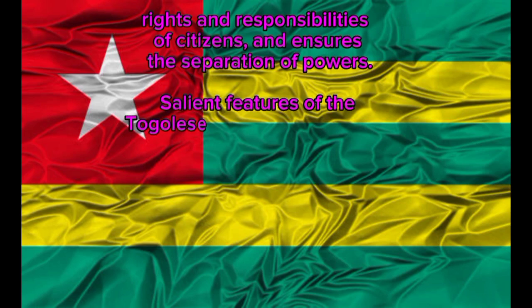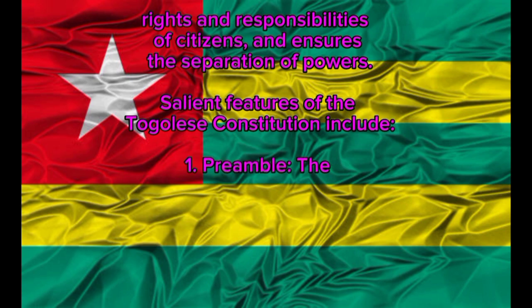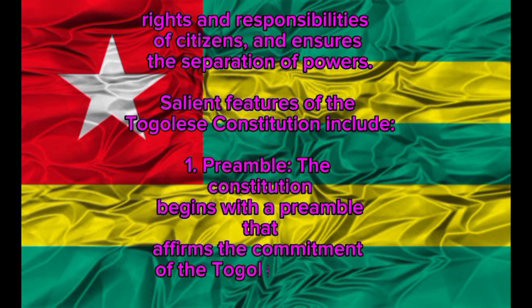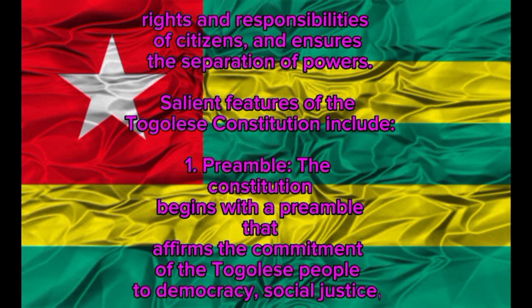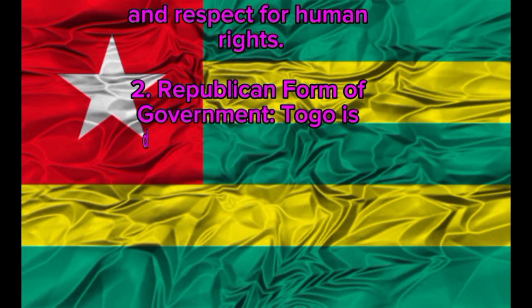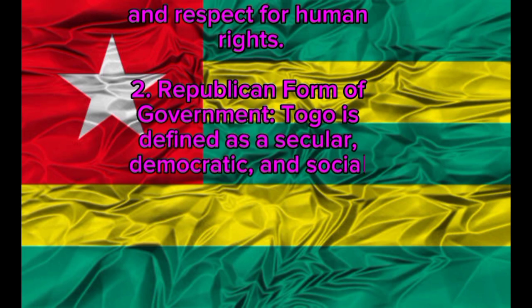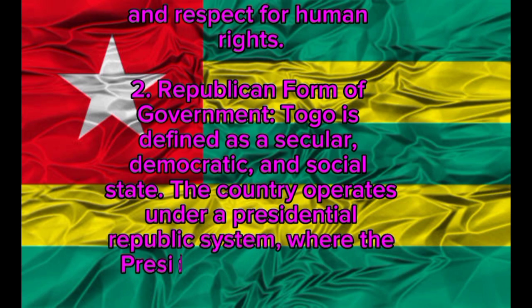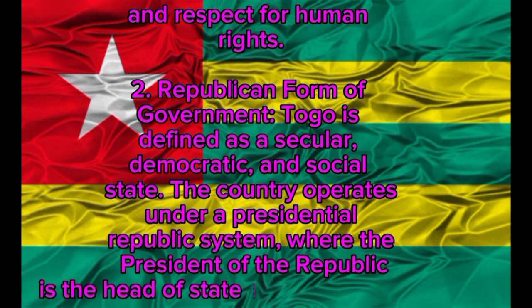Salient features of the Togolese Constitution include: 1. Preamble. The Constitution begins with the preamble that affirms the commitment of the Togolese people to democracy, social justice, and respect for human rights. 2. Republican form of government. Togo is defined as a secular, democratic, and social state. The country operates under a presidential republic system, where the president of the republic is the head of state and the government.